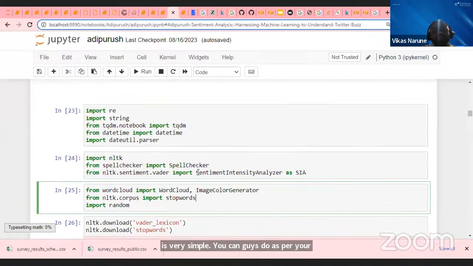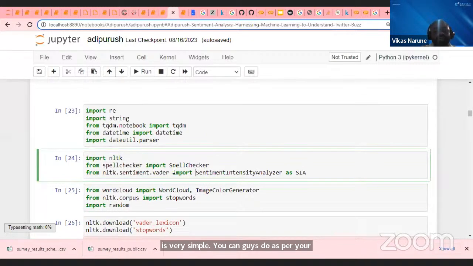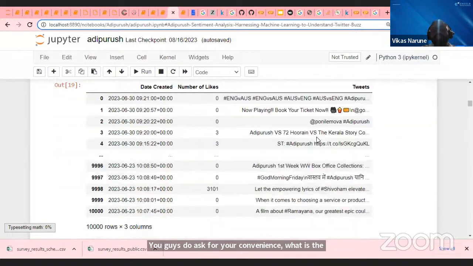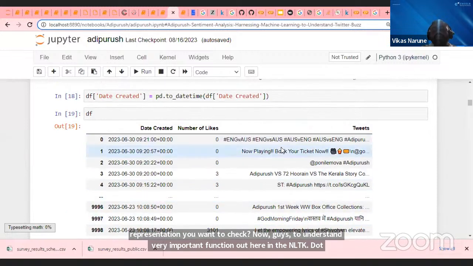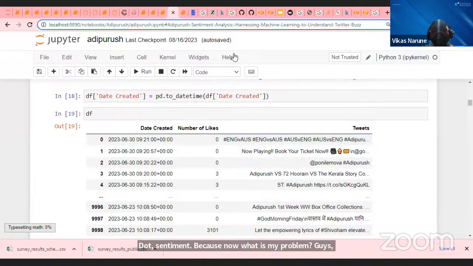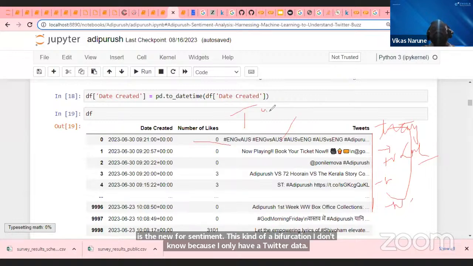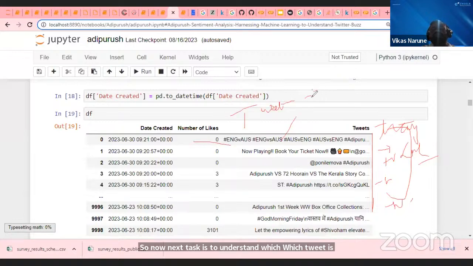Now guys, try to understand a very important function here in NLTK sentiment. Because now what is my problem? Whatever data I have, I don't know whether this data belongs to the positive class or the negative class. I don't know my actual training data, because I have to train my model with the data and give labels to my data: which is positive sentiment, which is negative sentiment, which is neutral sentiment. This kind of bifurcation I don't know because I only have Twitter data. So my next task is to understand which tweet is positive, which tweet is negative, which tweet is neutral.